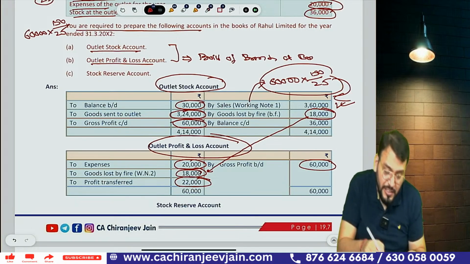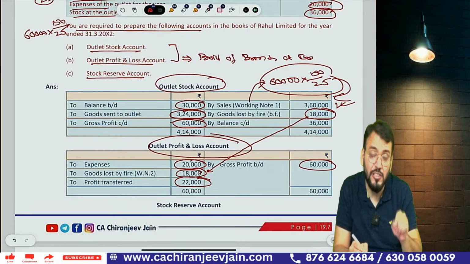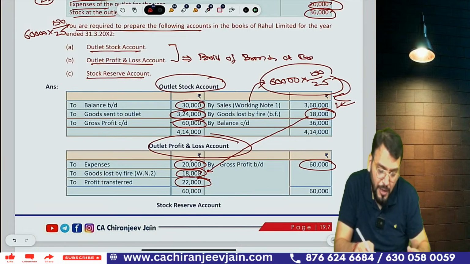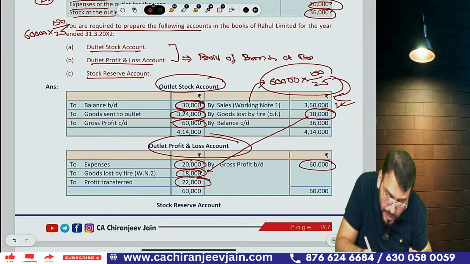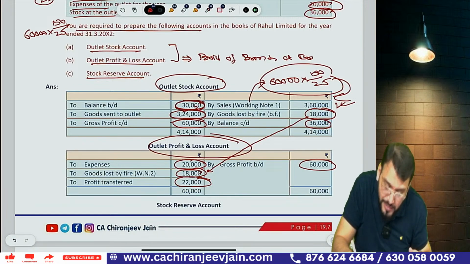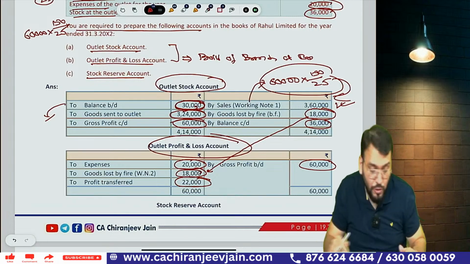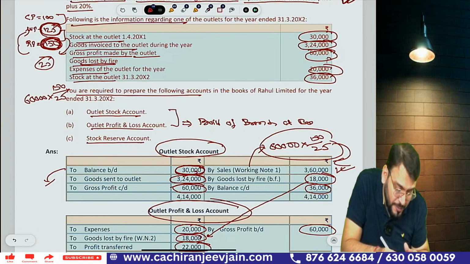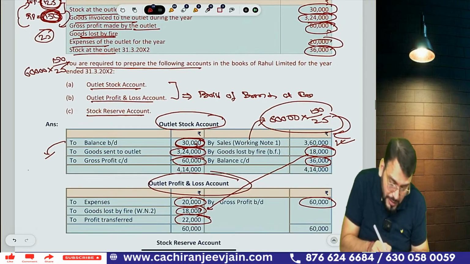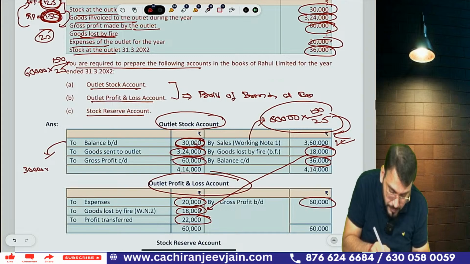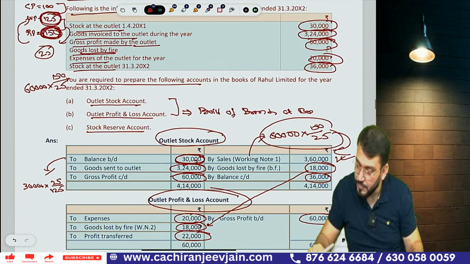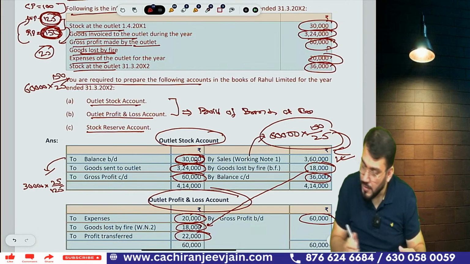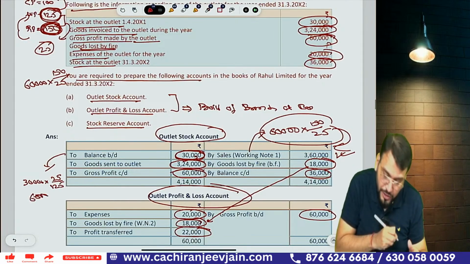Yes, sir. Now in this also they have asked for the stock reserve account. You can calculate opening stock reserve and closing stock reserve. First, can you give me the opening stock reserve? Your loading is 25 and your invoice price is 125. So what will you do? 30,000 into 25 divided by 125. How much is it coming? That is 6,000. So this becomes the opening stock reserve.